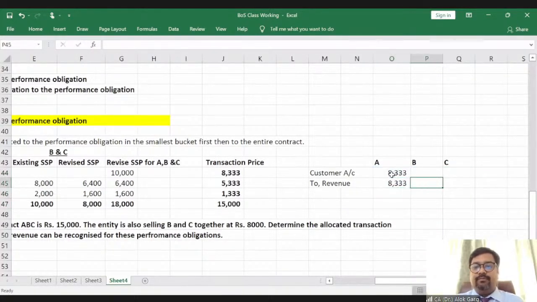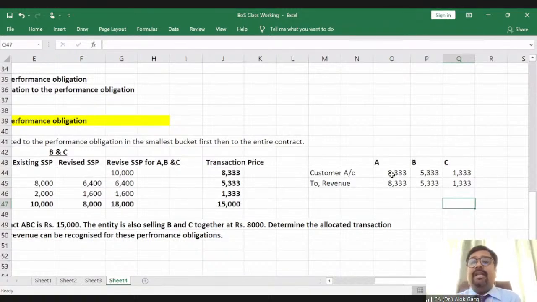To revenue. For product B, 5333. For product C. So guys, you need to recognize revenue only to the extent of transaction price received. Discount is already netted off, right? So you need not pass a separate entry for discount. You are only calculating the transaction price, and then you are allocating the transaction price into the various performance obligations.